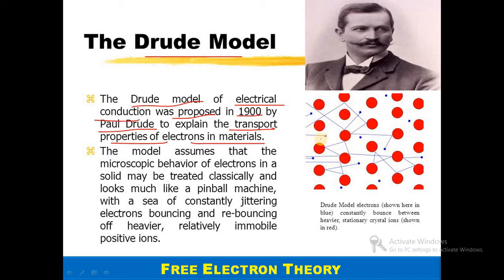This is the diagram in which blue color shows electrons while red color shows positively charged metal ions. These positively charged metal ions are surrounded by electrons, but the movement of electrons is zigzag in nature. So transportation of electrons takes place from one metal to another metal. This is the Drude model of electrons.